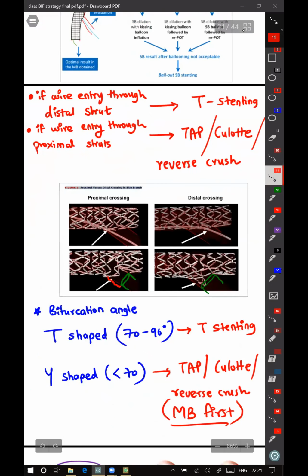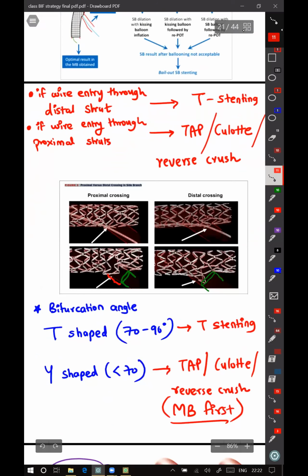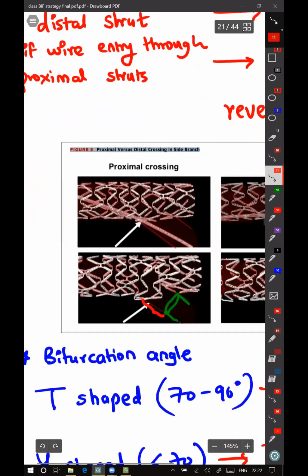Now, how to decide which one to use? Focus on this figure. This is the proximal main branch, this is the distal main branch, and this is the side branch. Because you're crossing through the struts again, if your wire has passed through the proximal struts and you inflate, then you're not going to get coverage of the ostium.